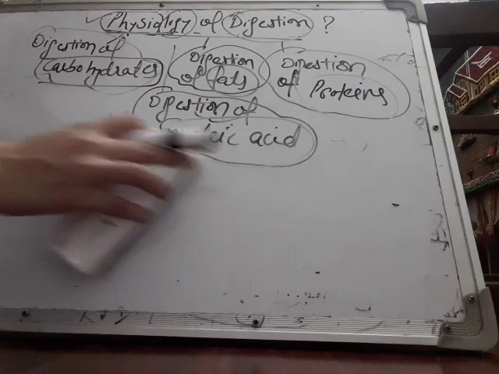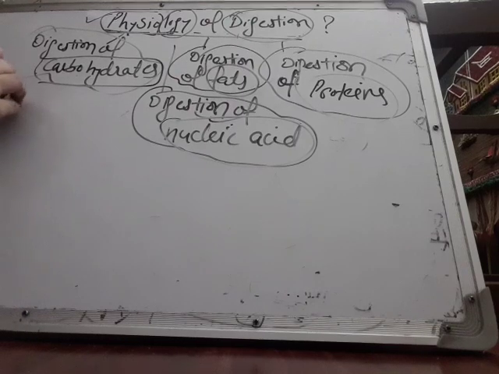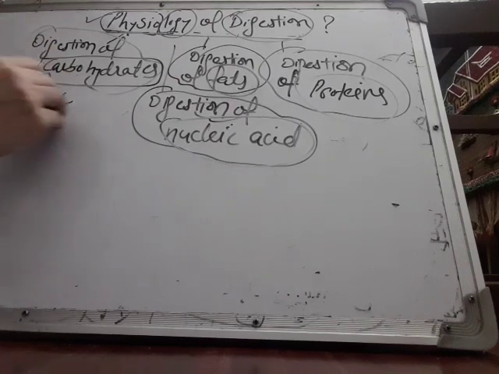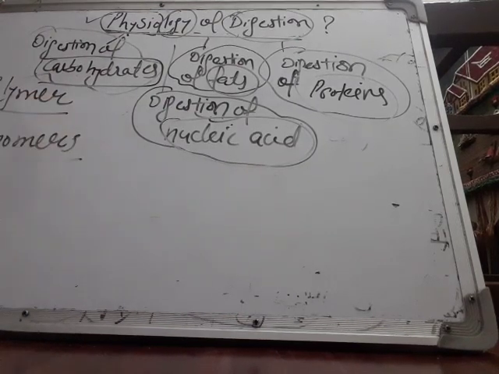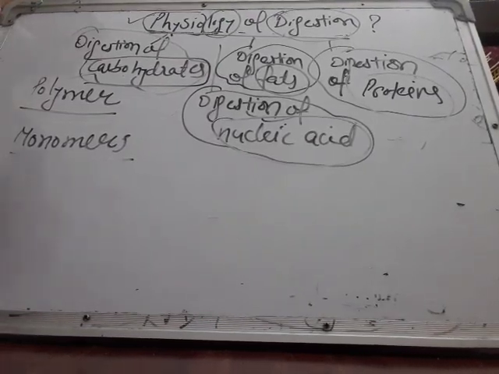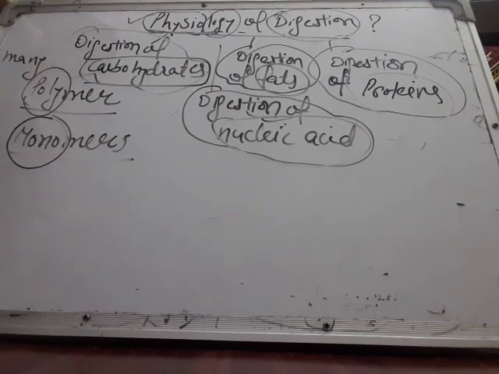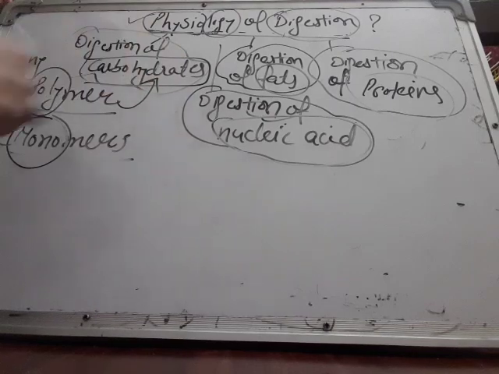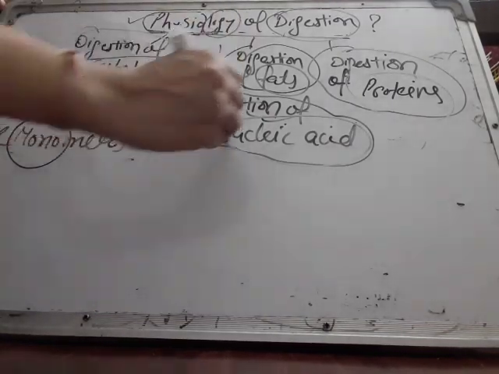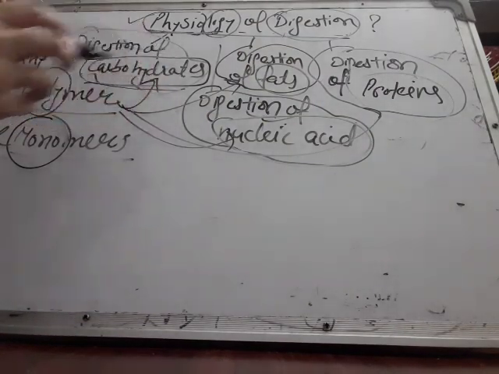But how? Why are these substances complex? Carbohydrate, for example, is a complex substance and it is known as a polymer. What is a polymer? A complex substance which is made up of various monomers. What are monomers? Mono is one, made up of one molecule, and poly stands for many, made up of many molecules. Let us take an example of carbohydrate. As I told earlier, carbohydrate is a polymer, fat is a polymer, nucleic acid is a polymer, and protein is a polymer as well.